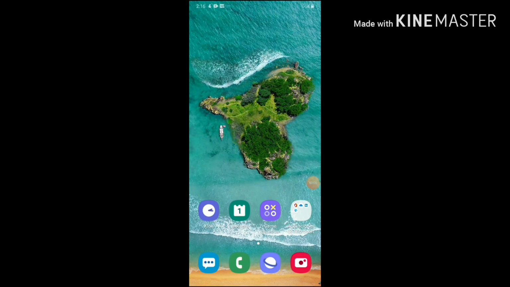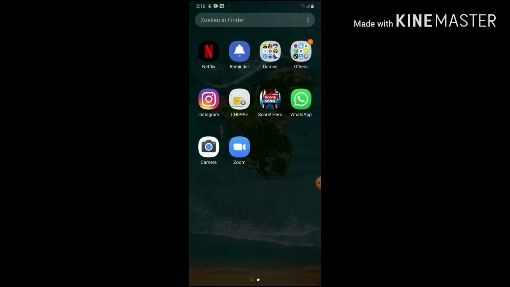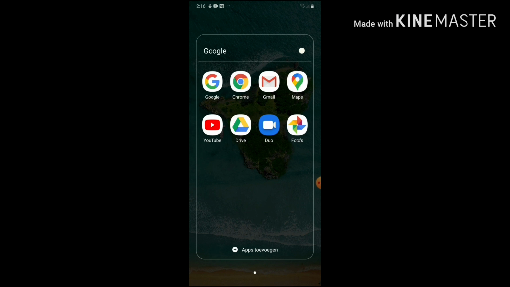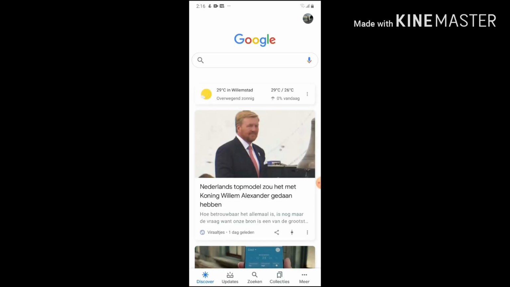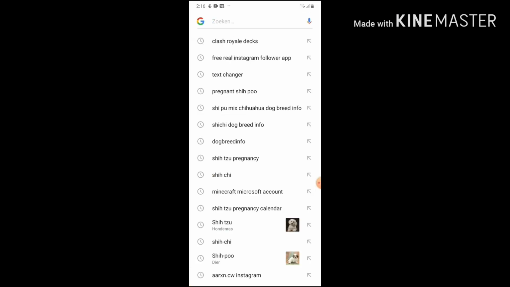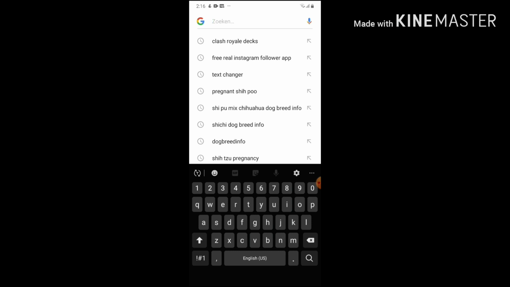Today I'm gonna show you guys how to download this new cool movie watching and show watching app, Popcorn Time. You go on Google, you tap on the top bar, and then you write.